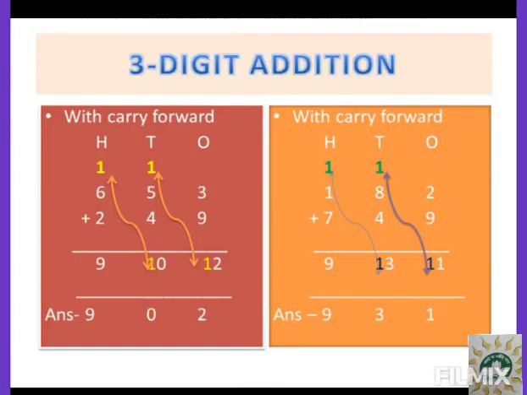Okay? Let's continue. Now we will learn how to solve 3-digit addition with carry forward. Okay? So let us start. You have 653 in the first place and in the second place number you have 249. Okay, you can see the orange box, these numbers are there. Now in the ones place you have 3 and 9. So children, as we have learned, we will start counting after 9 till the third number.